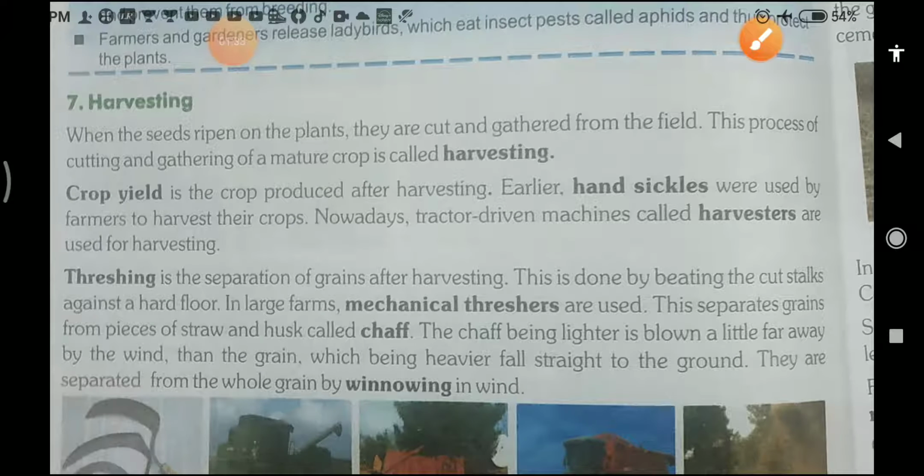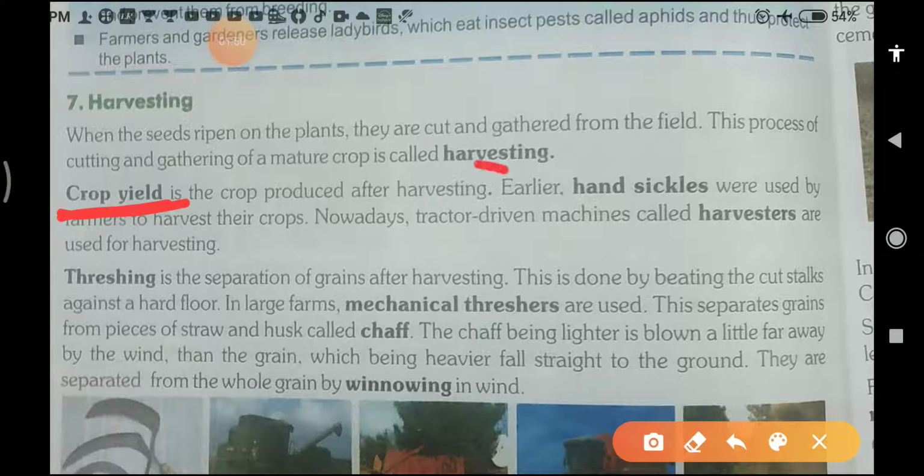Now crop yield is the crop produced after harvesting. Crop yield means, students, the production of a crop. After harvesting we collect the crops, which we can call crop yielding.